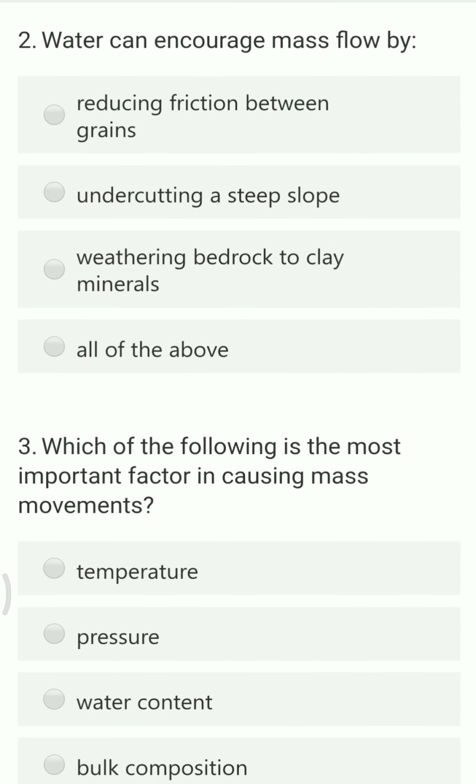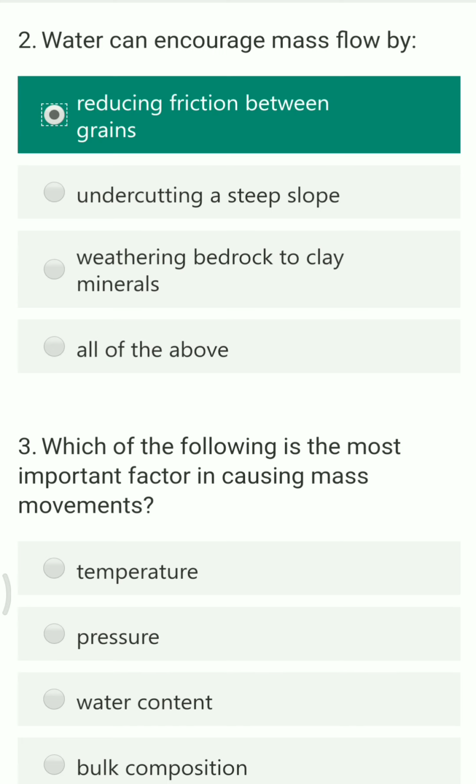Next question, water can encourage mass flow by what? The options are reducing friction between grains, undercutting a steep slope, weathering bedrock to clay minerals and all the above. Here the most important thing is what? Whenever the water is in a tremendous amount, it reduces the friction of each and every particle present there. Because of that, it accelerates the flow of material, whether it is soil, rock, anything.